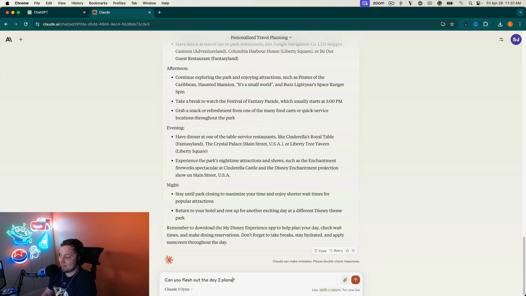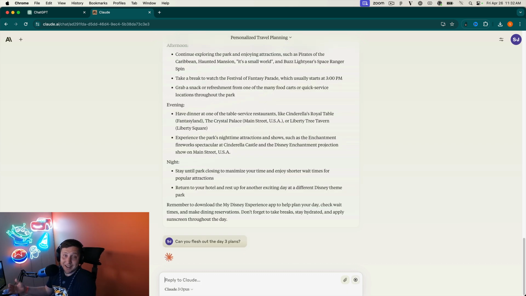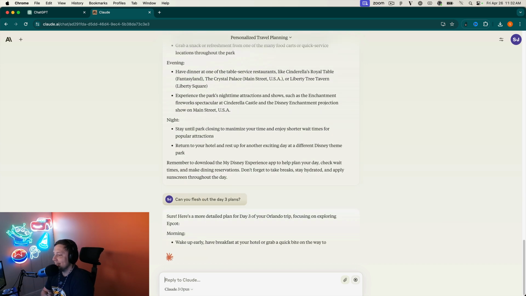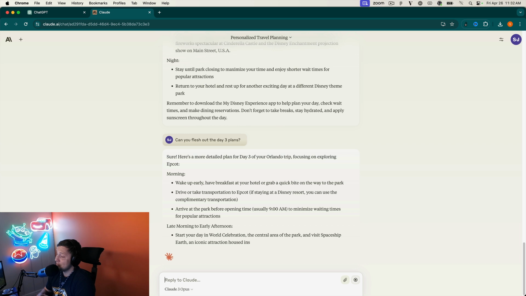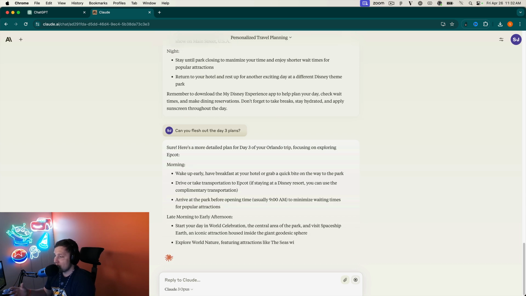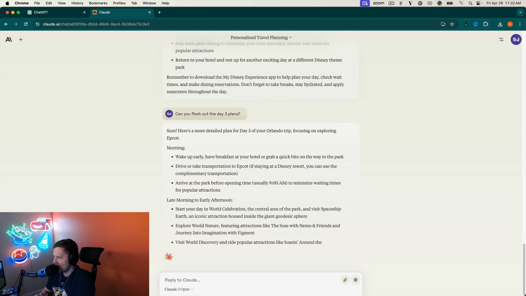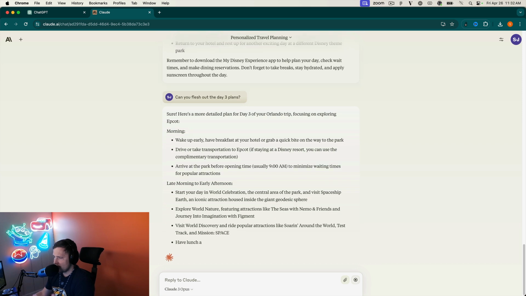So let's get it to go day 3. Day 3 was Epcot. Epcot's my favorite park at Disney World. Wow, I'm impressed. I didn't think Claude was going to be able to compete with ChatGPT, but this is pretty good. So morning, wake up early. Arrive before opening. Driver takes the same thing there.